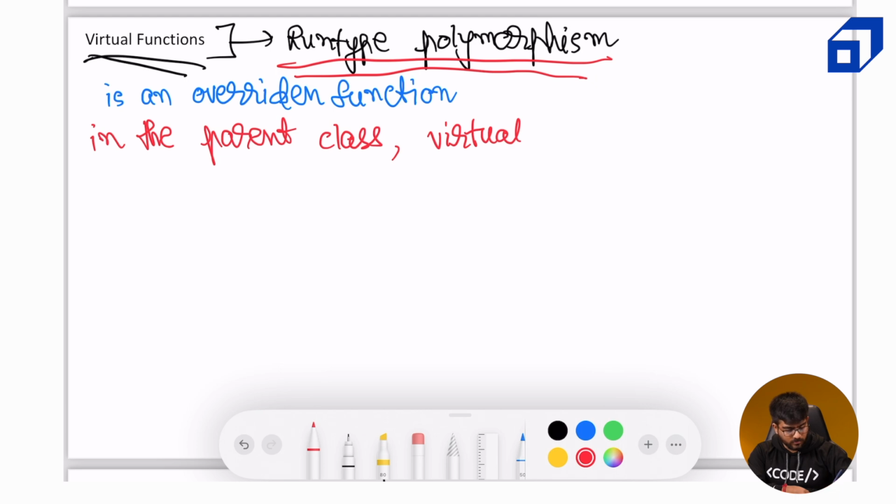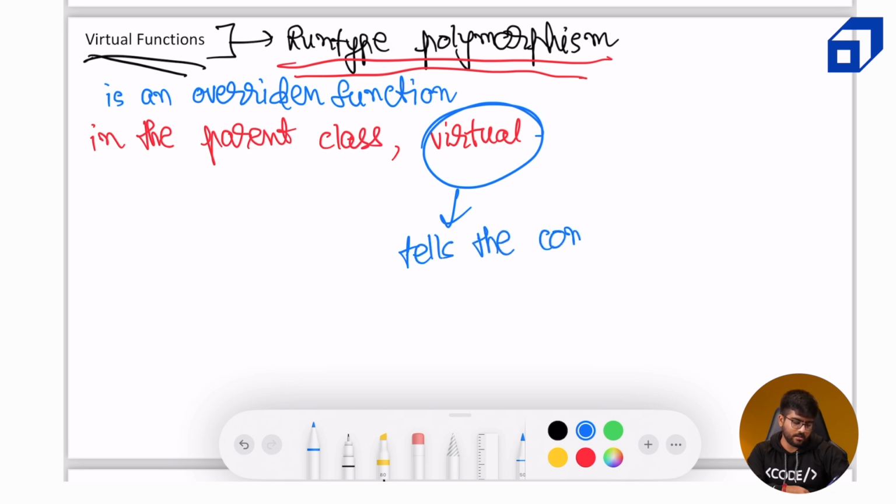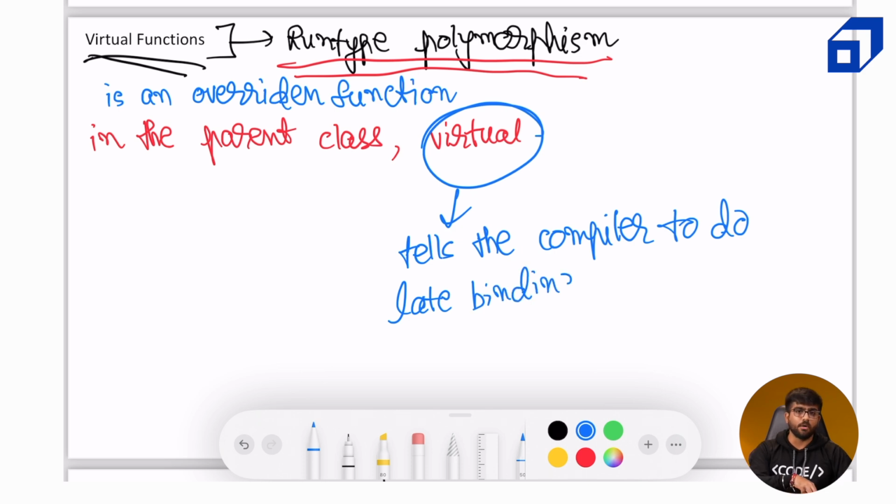So the virtual keyword tells the compiler to do late binding. And runtime polymorphism can be achieved by using the base class pointer. Okay. Now I will explain this by using the example, but just for the purpose of a definition, runtime polymorphism can be achieved by using the base class pointer.